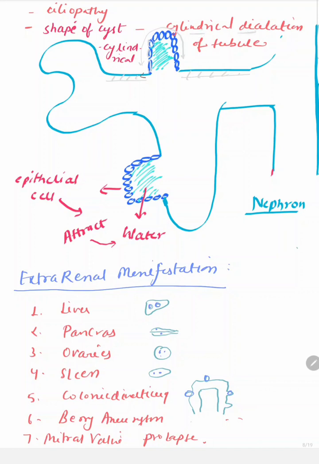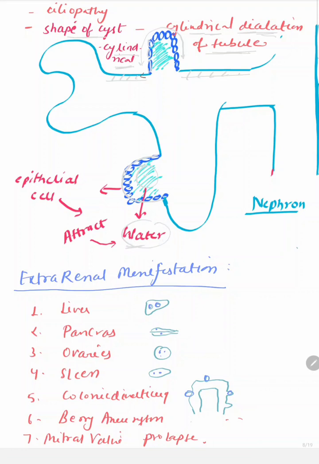gives rise to the cylindrical dilation of tubule. This is the dilation of tubule, and in which manner? In the cylindrical manner. What is the shape of cyst? It is cylindrical. So here is a cyst, and this is the epithelial wall of cyst, and inside that there is a cavity which is filled with water.